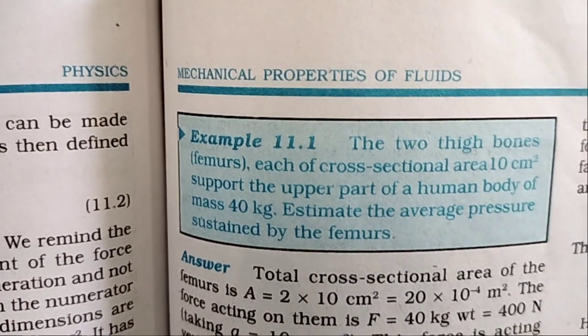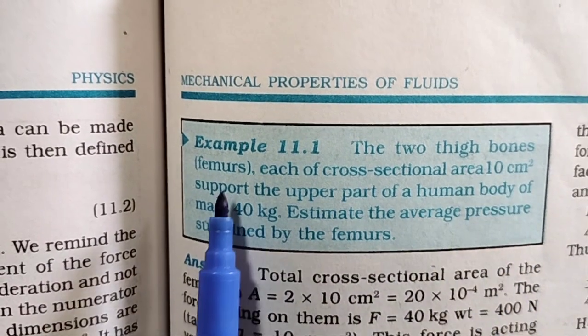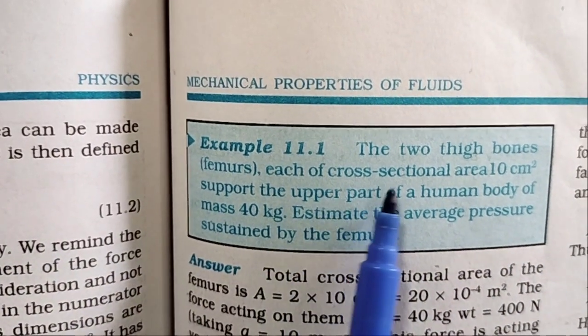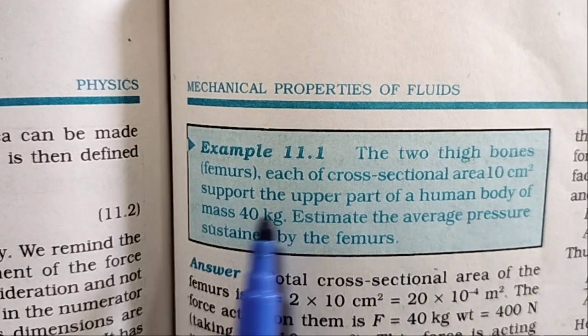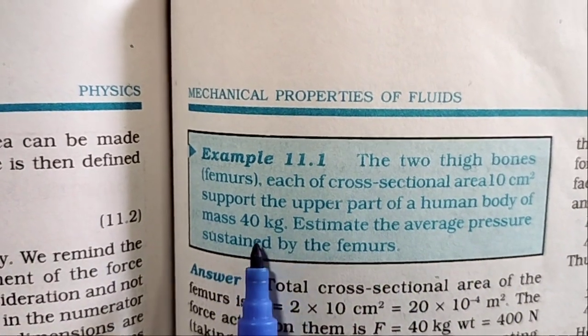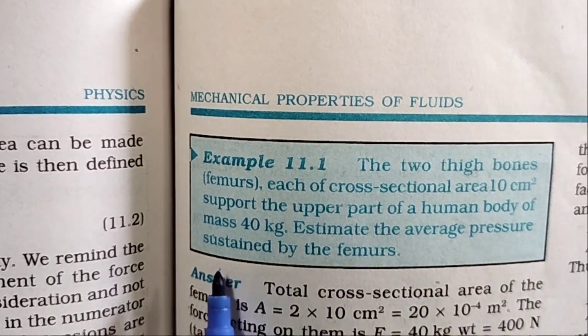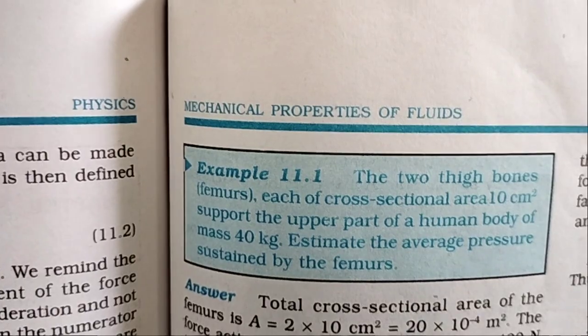Here I am taking one textbook problem. The two thigh bones, femurs, each of cross section area 10 centimeter square, support the upper part of the human body of mass 40 kg. Estimate the average pressure sustained by the femur.